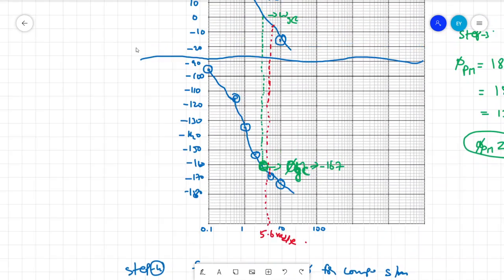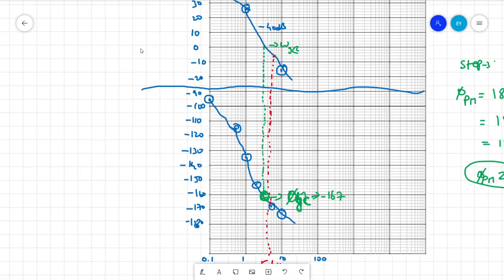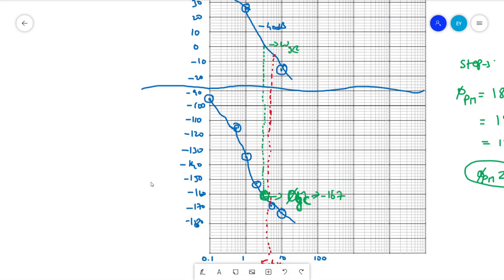This is the old Bode plot, and now we'll add the compensated Bode plot to this itself. For that I'll just wrap all these things, and only the plot alone I'll keep. This is the old one.